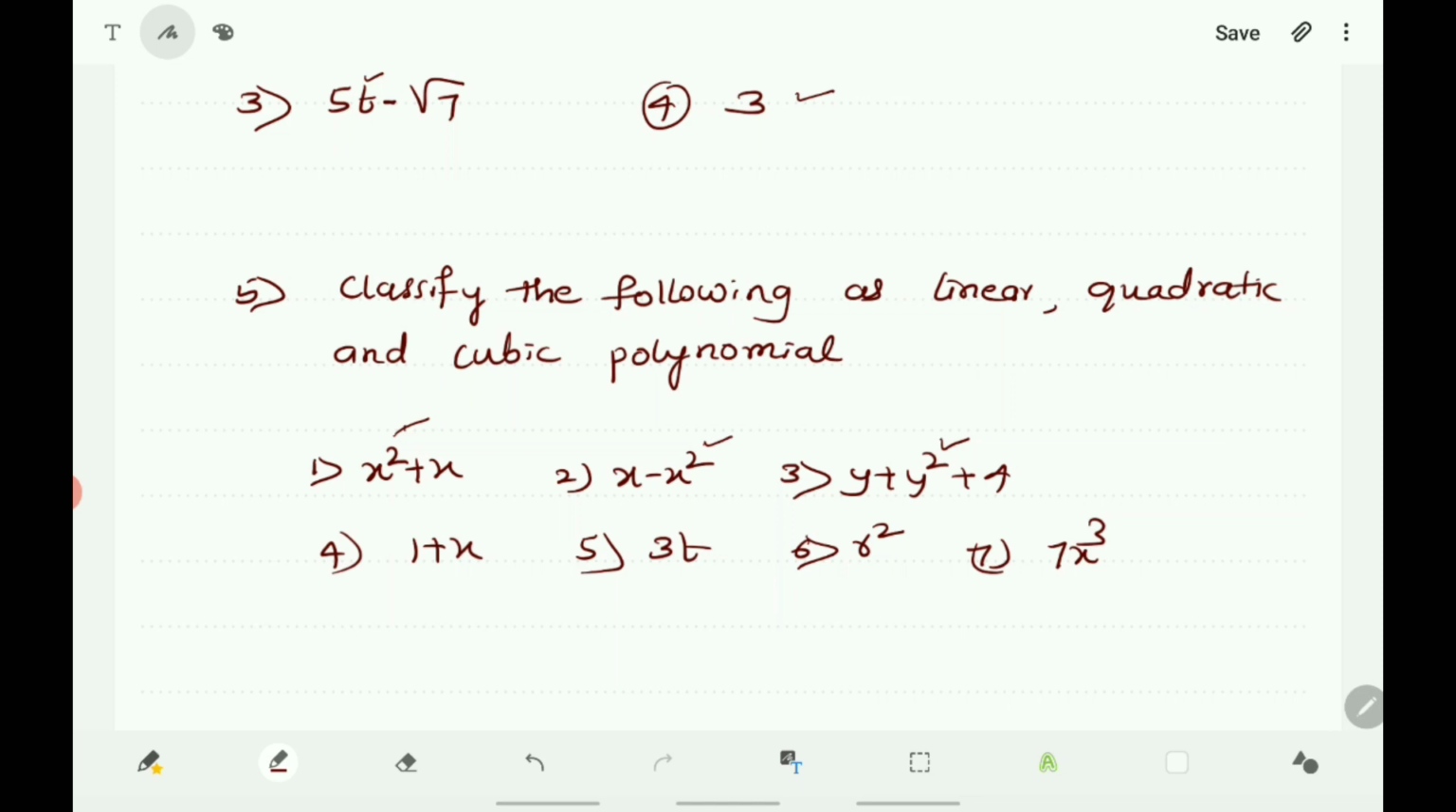And in the fourth, the highest power of the variable is 1. X is there means x to the power of 1. So the highest power of the variable is 1, therefore it is linear polynomial. And in 3t, in this polynomial also, highest power of the variable is 1, therefore it is linear polynomial. Here r square means the highest power of the variable is 2, therefore it is quadratic polynomial. And here the highest power of the polynomial is 3, therefore it is cubic polynomial.